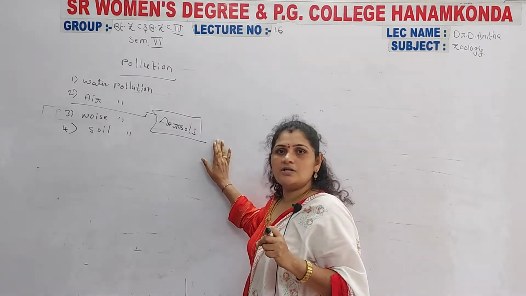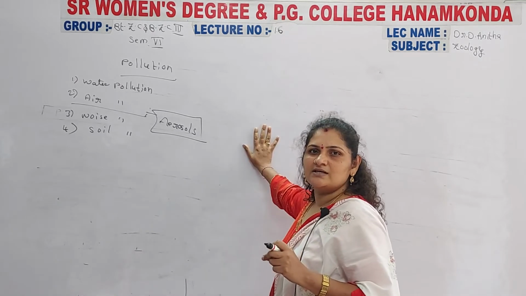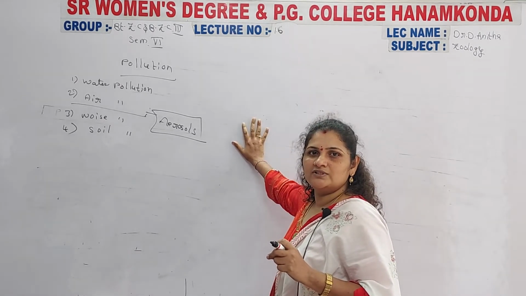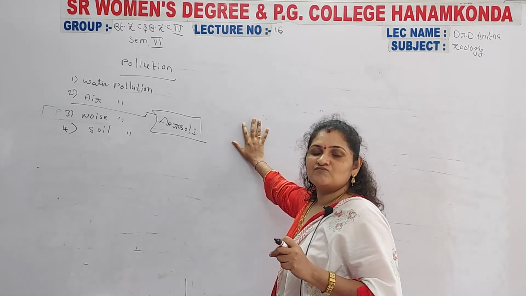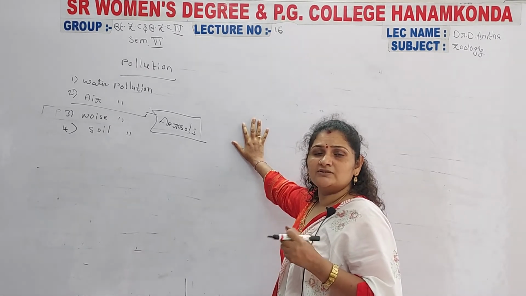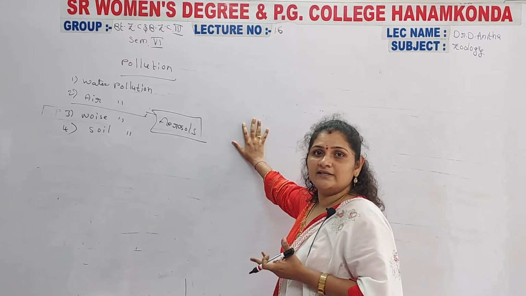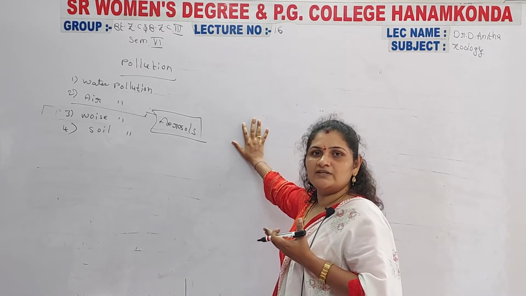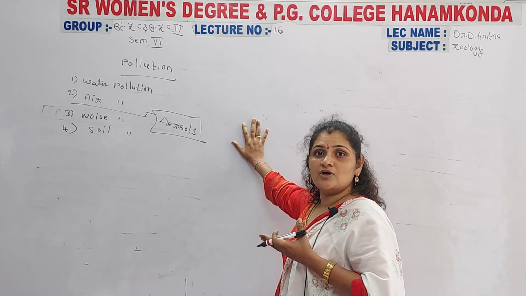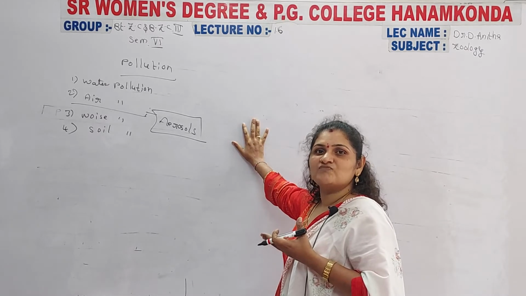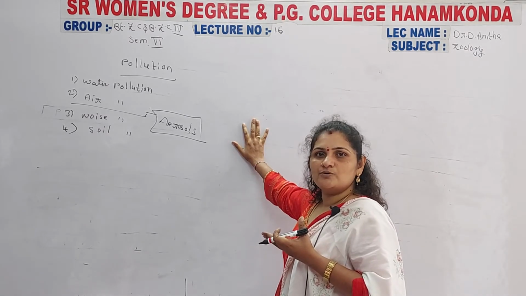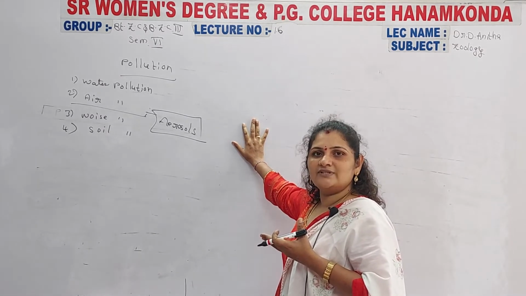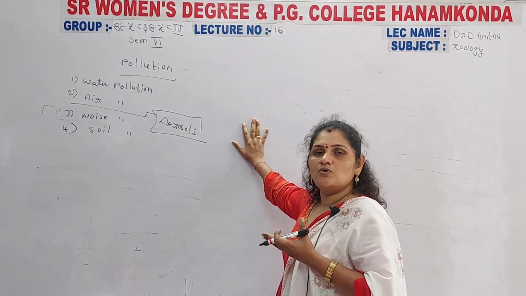The aerosols include harmful gases like sulfur, nitrates and carbon monoxide. Acidity increases inside the air due to the discharge of sulfur. You know very well that sulfur also causes acid rain. Those acid rains are very harmful to each and every living organism, and these harmful gases also affect the ozone layer.